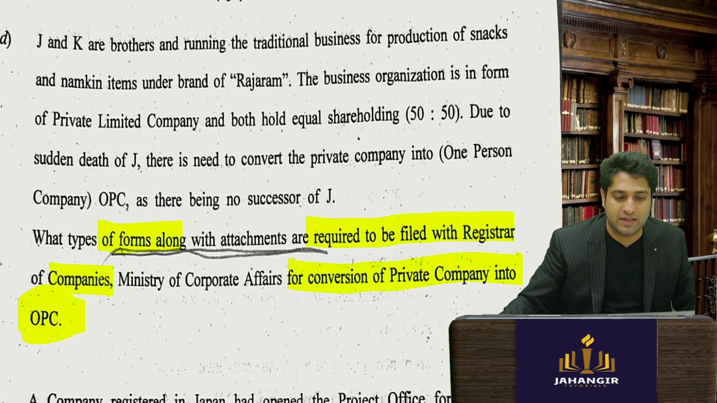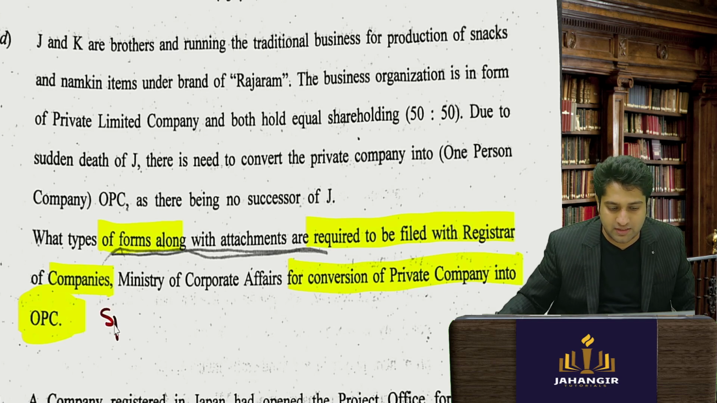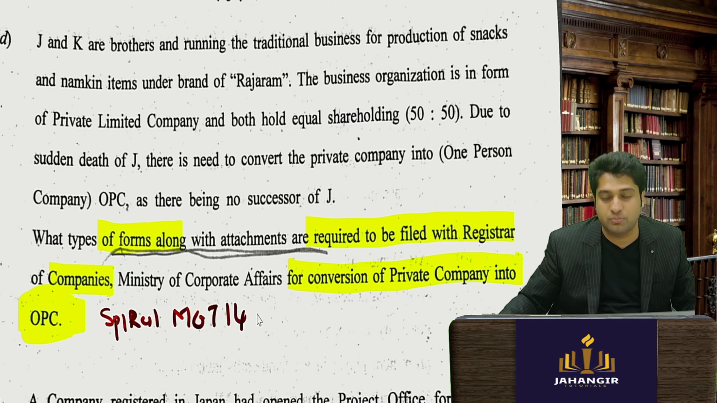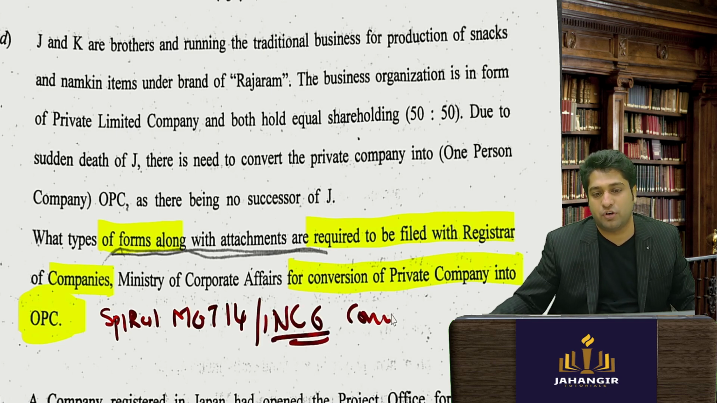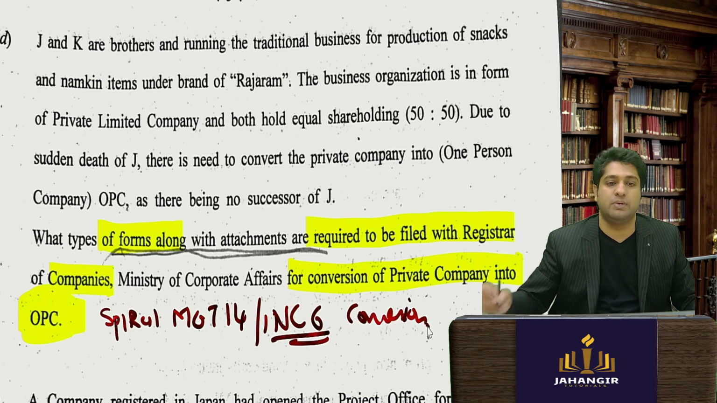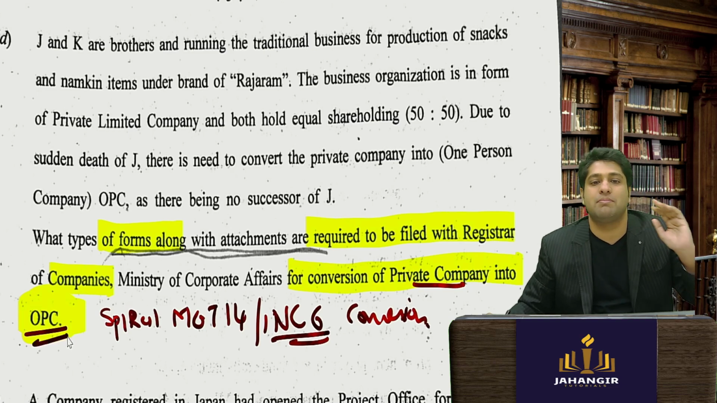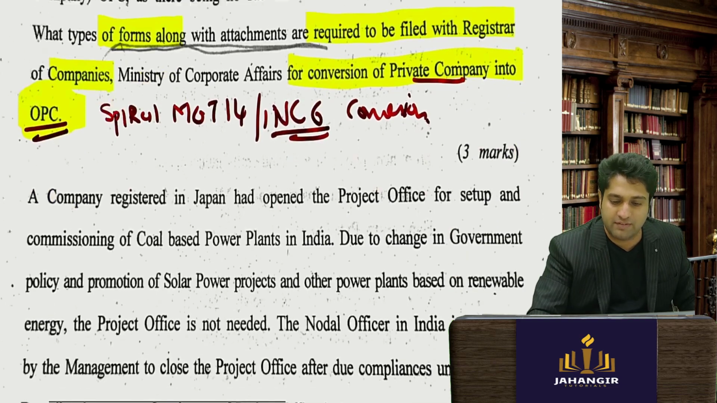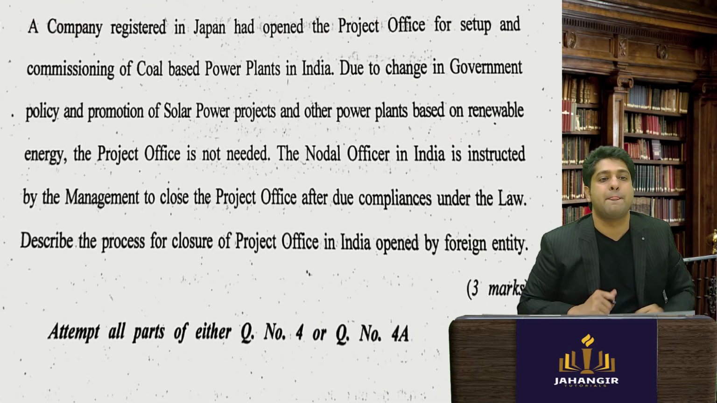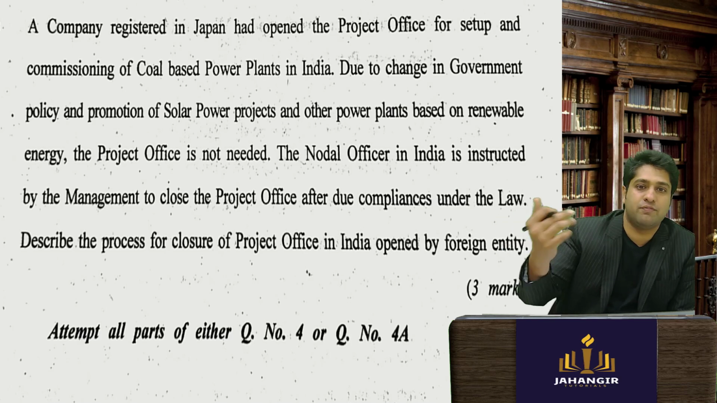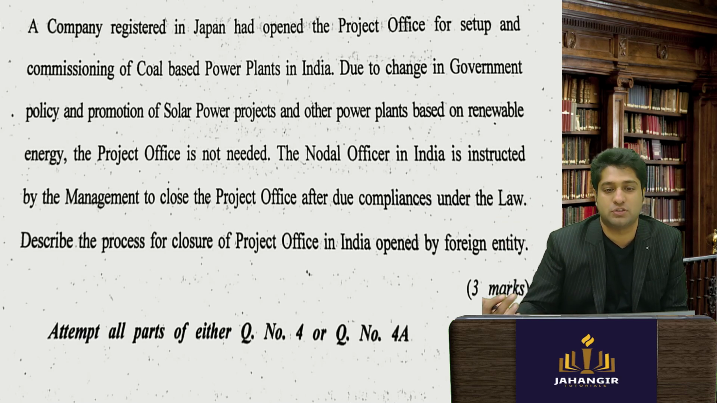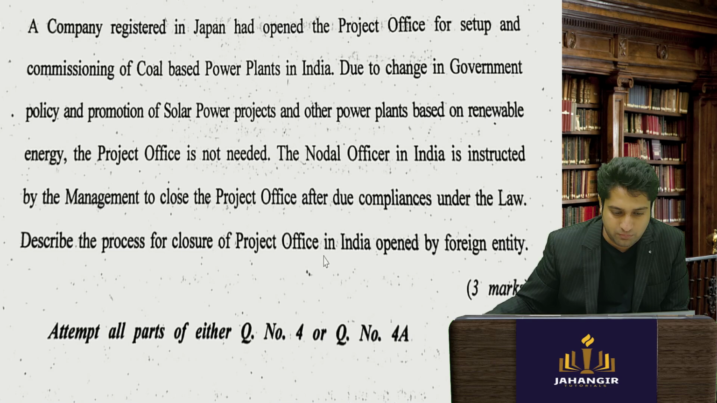So again, very simple. What all has to be done? A special resolution has to be taken. So MGT 14 will have to be taken, and your INC 6 is the conversion form. Okay, that needs to be filed for converting your private company into OPC, apart from reducing the members and complying with the OPC requirement. Next, in OPC you have to give name of the nominee also. Let's see what is this question.